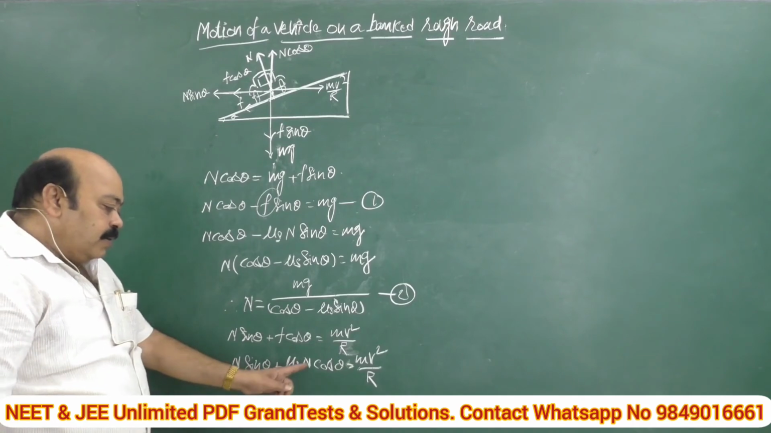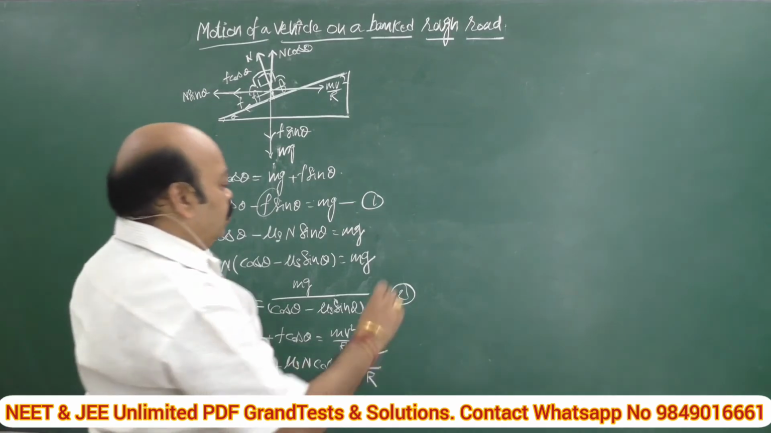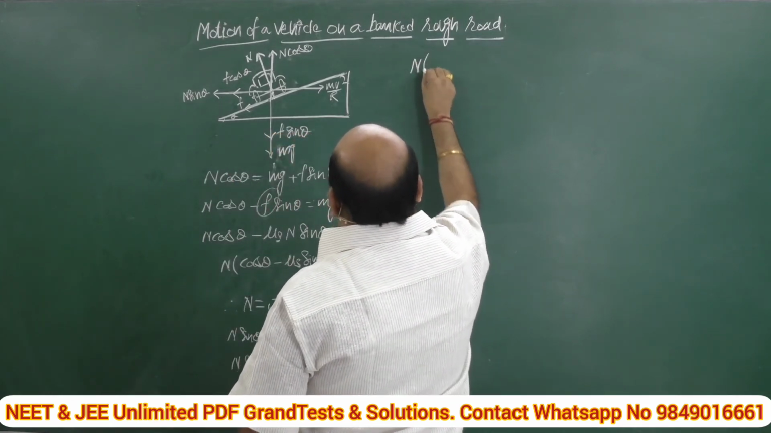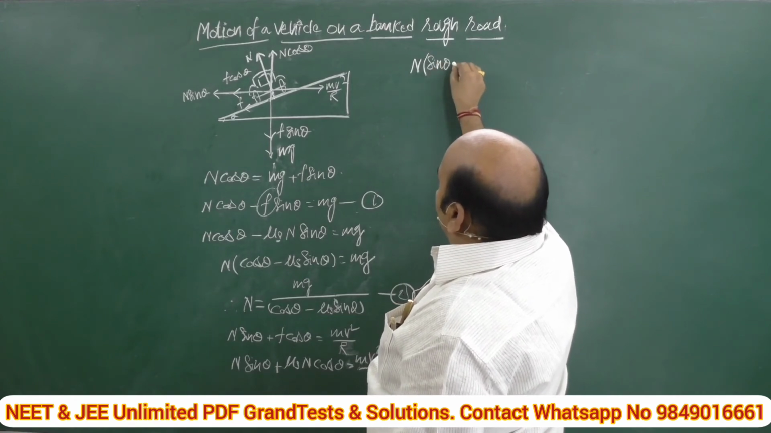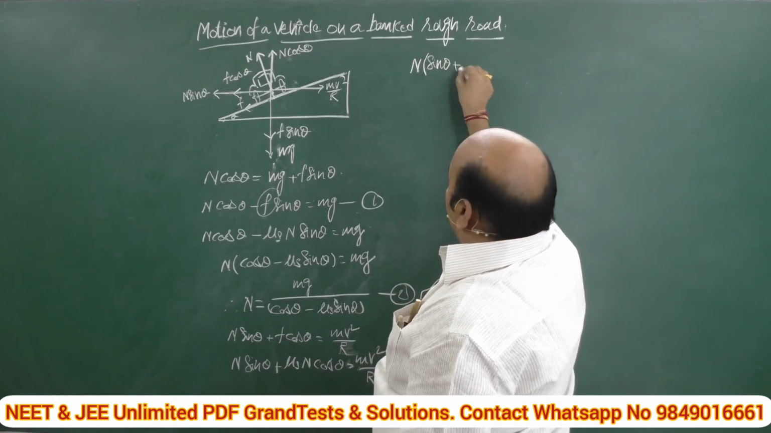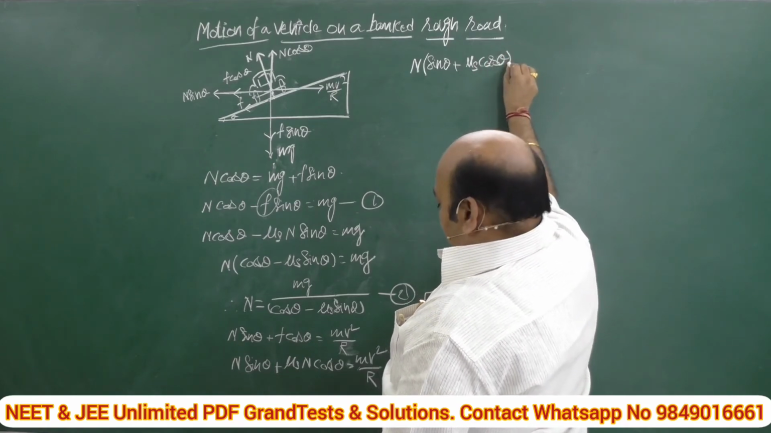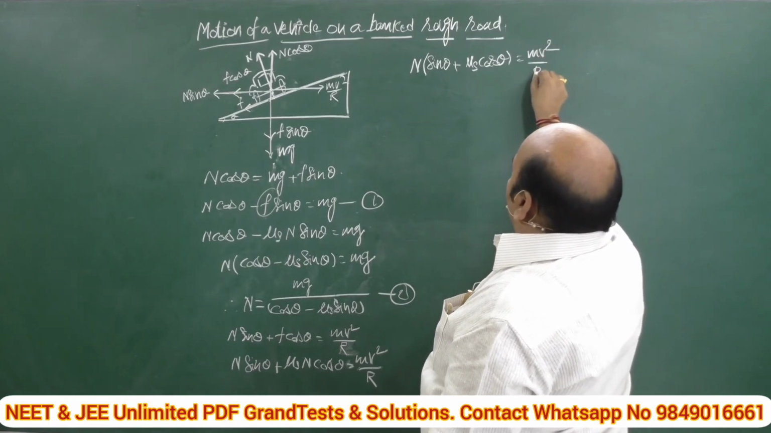Shall we take N as common between these two? Yes. Now N bracket begins: sin theta plus mu s cos theta is equal to m v square by R, capital R.